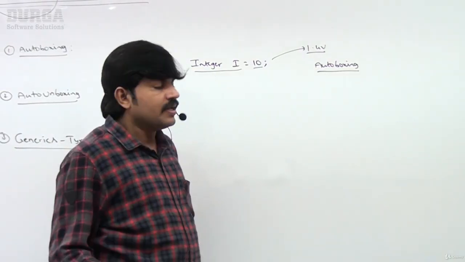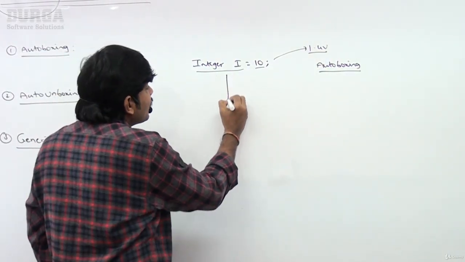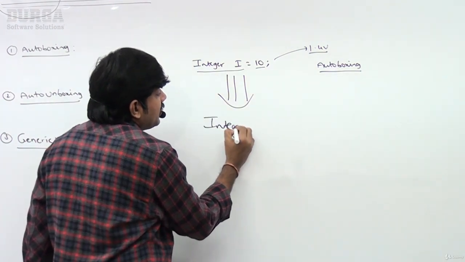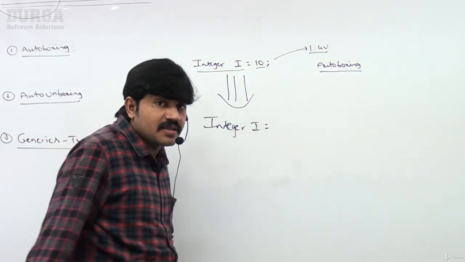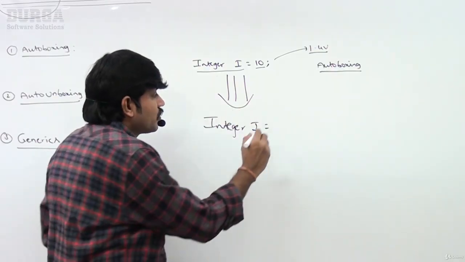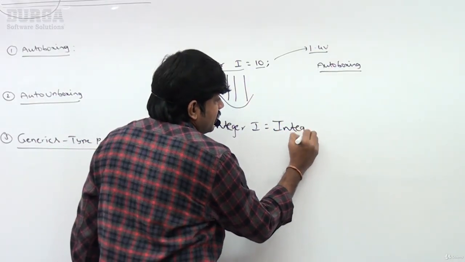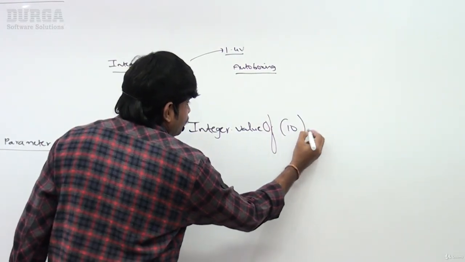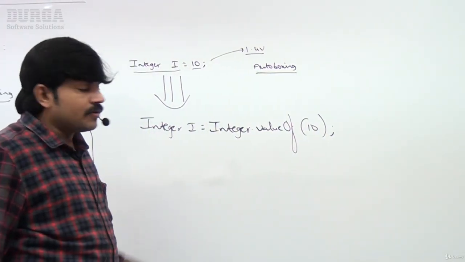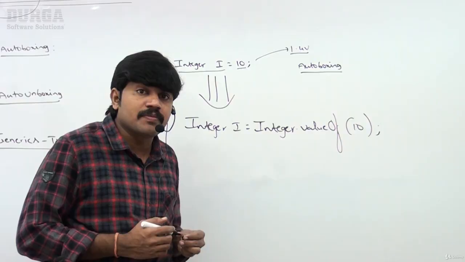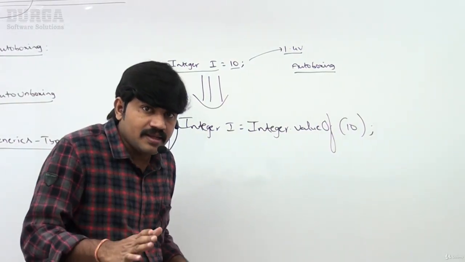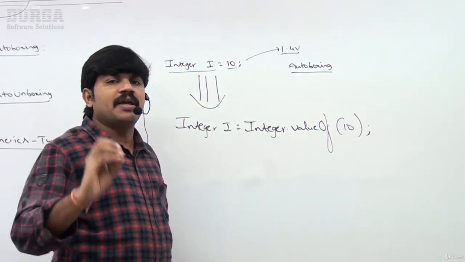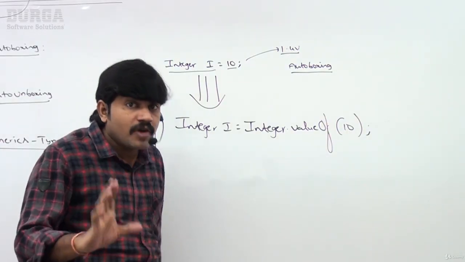Internally, after compilation, this line Integer i = 10 is going to be replaced with Integer.valueOf(10). Who is responsible to perform this conversion? Internally, the compiler is responsible to place this code. That's why the compiler is responsible for auto boxing.